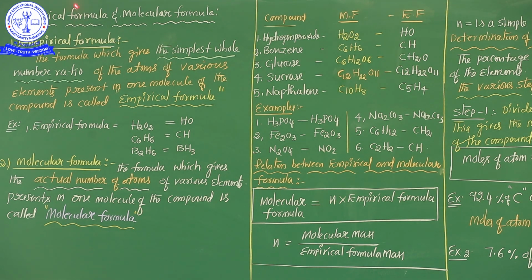Now see, what is the exact definition of empirical formula? The formula which gives the simplest whole number ratio.